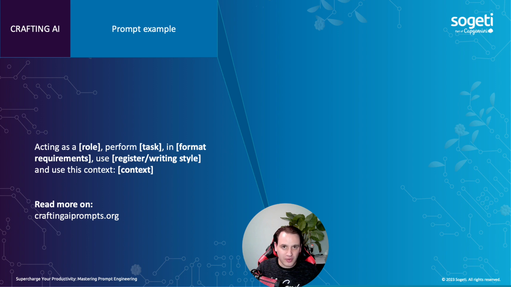So, for example, the prompt could be: act as a role, perform a task in format requirements, use register and writing style, and use this specific context. If we are looking at the LinkedIn example, then it would be something like: act as a LinkedIn expert with, for example, 10 years of experience. More about that you can find in my blogs on LinkedIn.